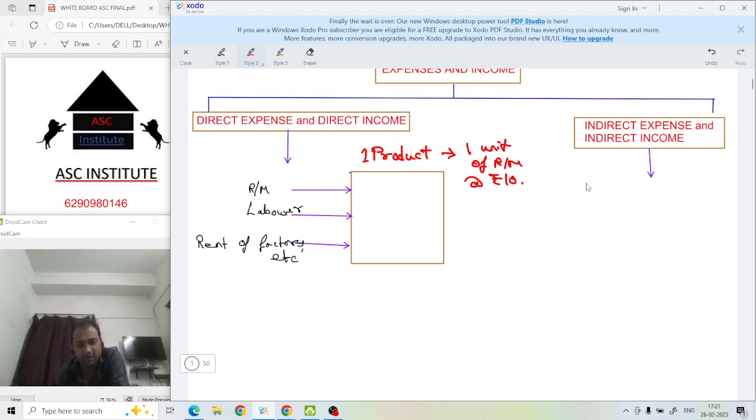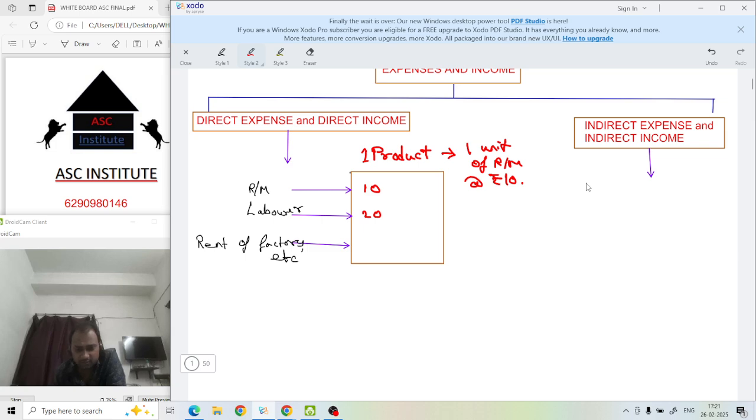Then for making one product, the cost of the raw material is rupees 10. For making 1 unit of this product, how much does the laborer take? Say rupees 20, for example.